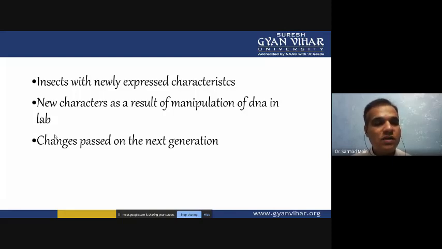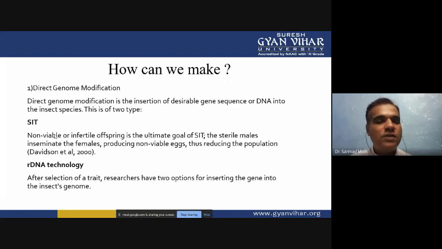Then you have to see whether the insect variety or insect cells can pass those transformed genes from one generation to another generation. So the gene transfer should be possible when the transgene is successfully integrated into the genome. If it is not integrated into the genome, then it will automatically be unsuccessful. Now, how can we produce the transgenic insect? So we will discuss the methods here.